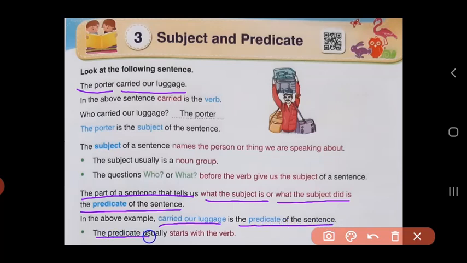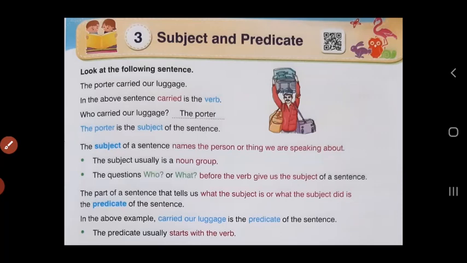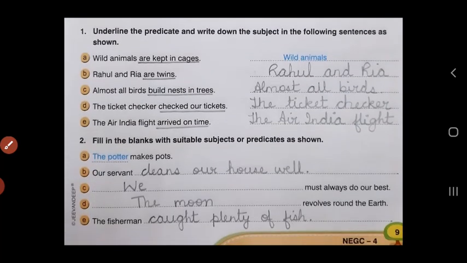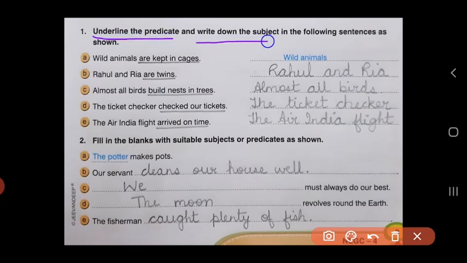And the predicate usually starts with the verb. And in this sentence, which is our verb? Carried. So we start with carried and the predicate will be carried our luggage. So the two parts of the sentence are subject, the porter, and predicate, carried our luggage. Now, let us underline the predicate and write down the subject in the following sentences as shown.